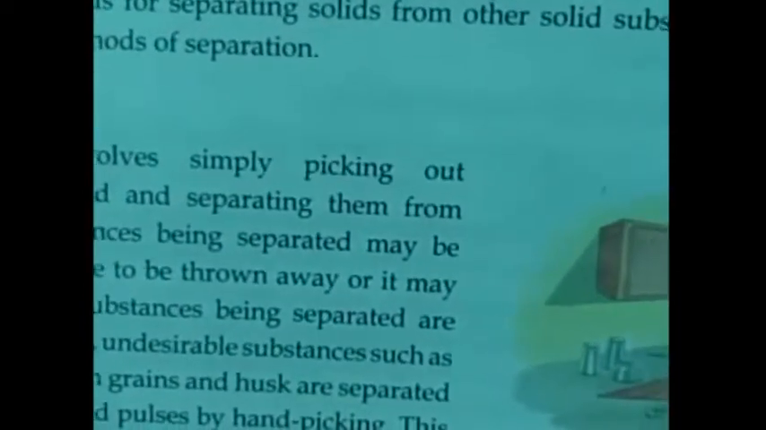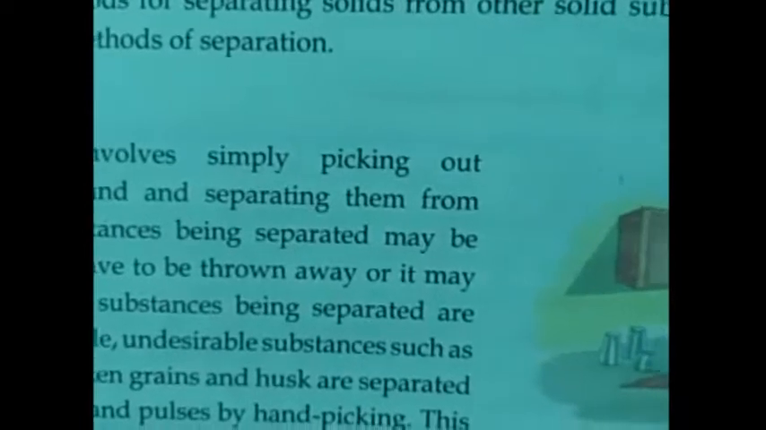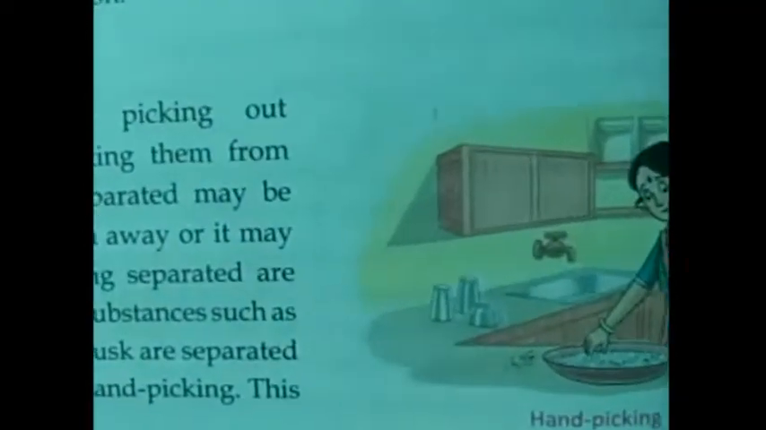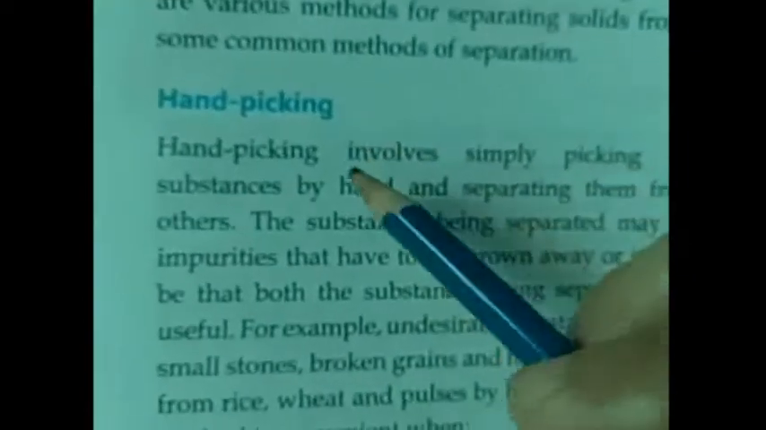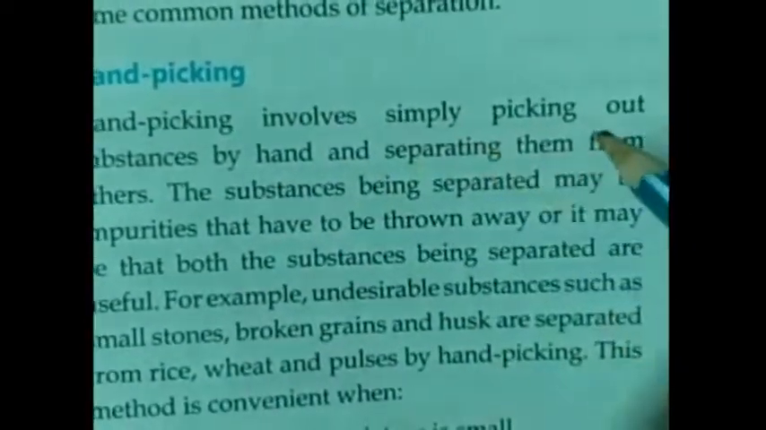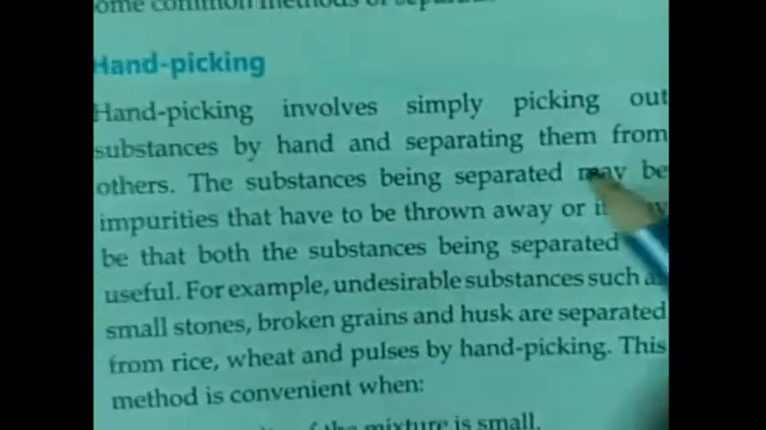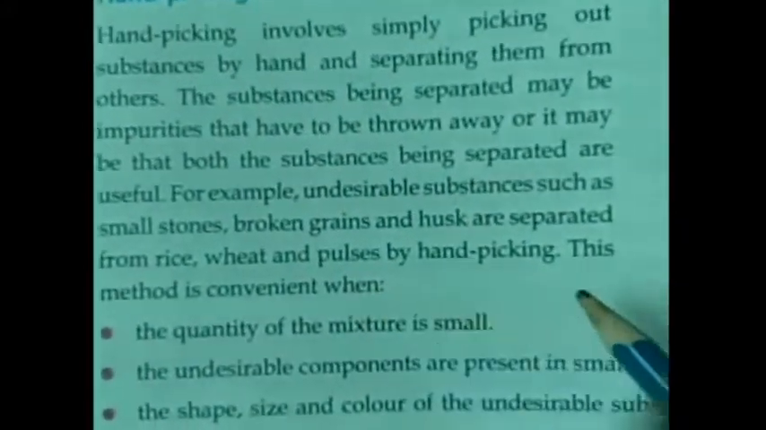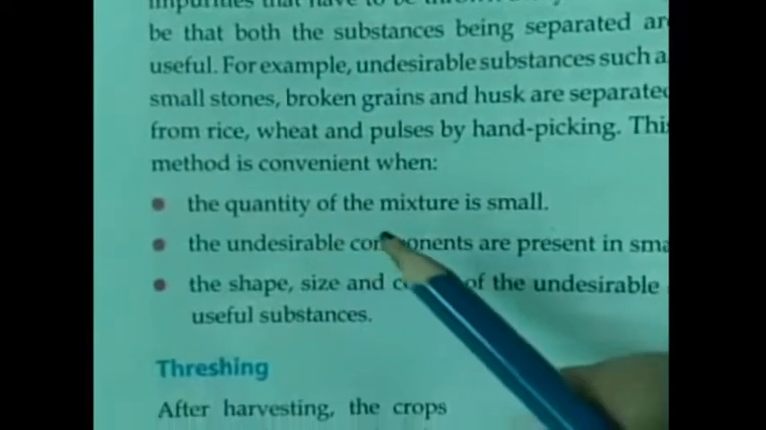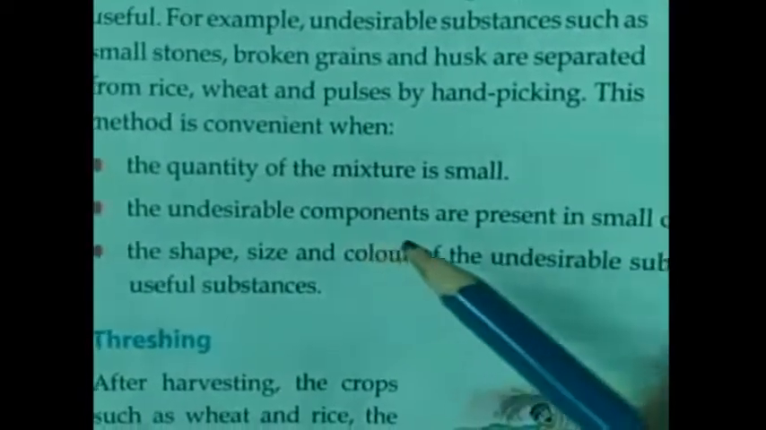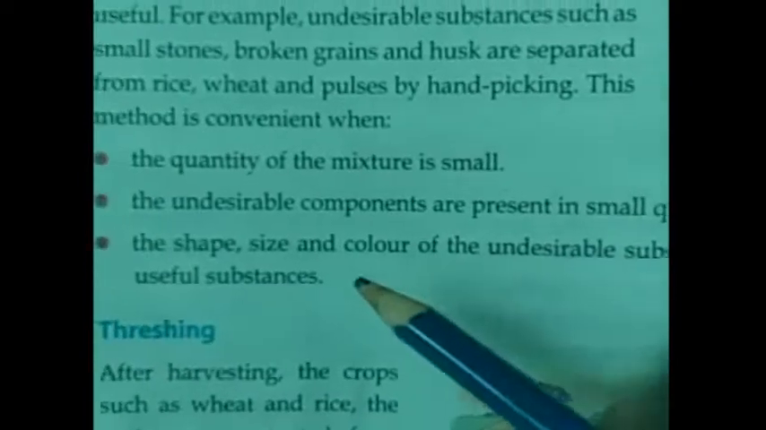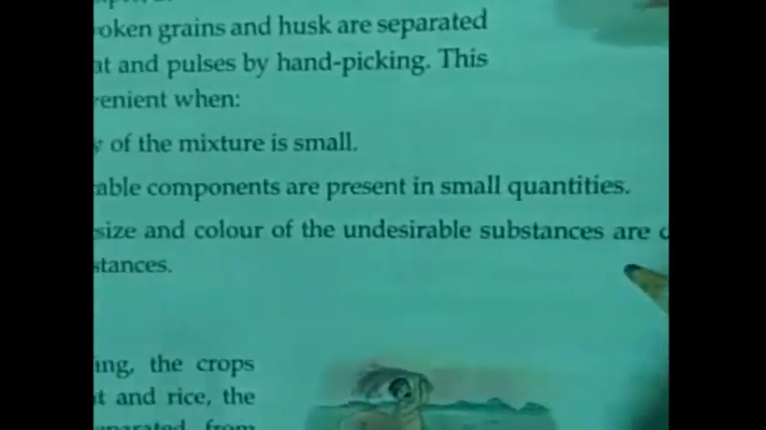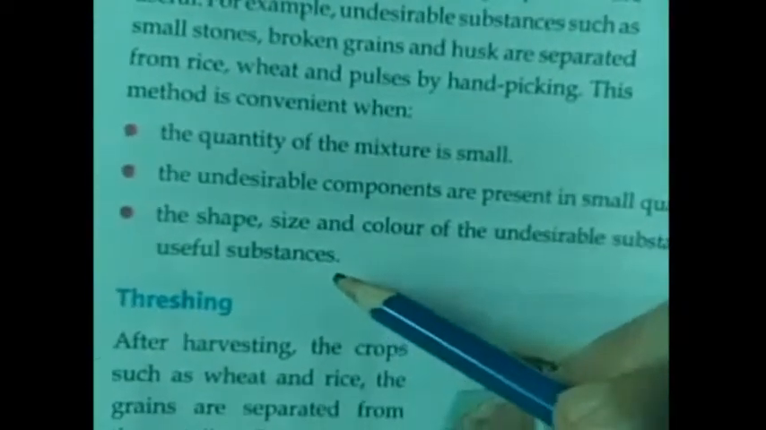Now tell me, how does your mother separate small stones and other impurities from wheat and rice? Yes, simply by picking them out by hand, one by one. This is known as hand picking. Hand picking involves simply picking out substances by hand and separating them from others. This method is convenient when the quantity of the mixture is small, the undesirable components are present in small quantities, and the shape, size and color of the undesirable substances are different from those of the useful substances.